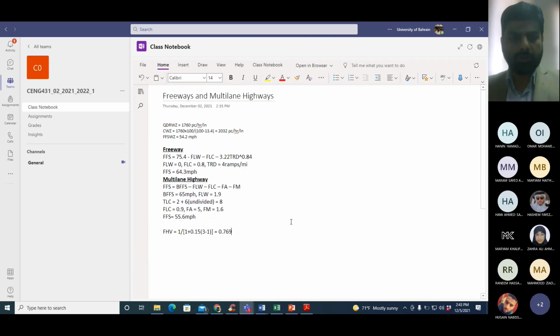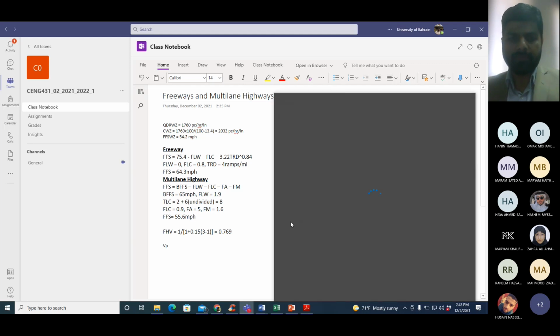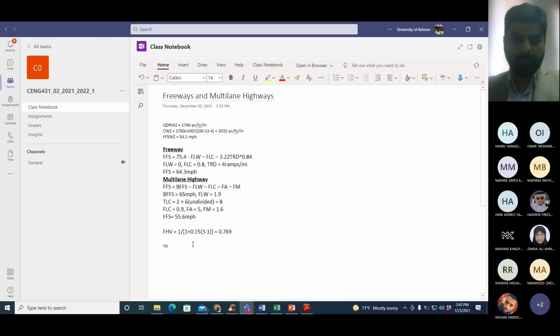Now you want to calculate the equivalent passenger car volume. It will be the volume in vehicles per hour divided by FHV. So this is one way of converting the volume from vehicles per hour to passenger cars per hour: divide by FHV.